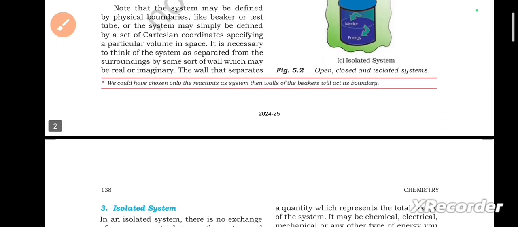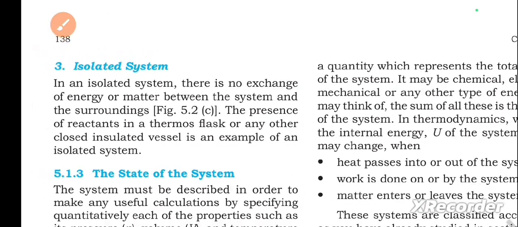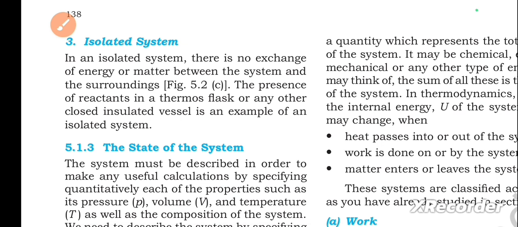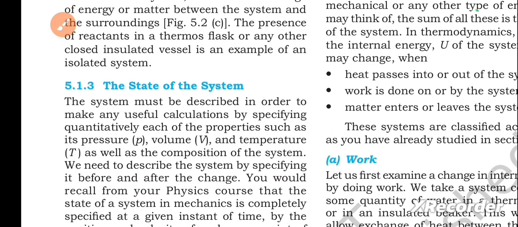Next, third one, isolated system. In an isolated system, there is no exchange of energy or matter between the system and the surroundings. The presence of reactants in a thermos flask or any other closely insulated vessel is an example of an isolated system. Next, the state of the system. The system must be described in order to make any useful calculations by specifying quantitatively each of the properties such as its pressure P, volume V and temperature T, as well as the composition of the system.